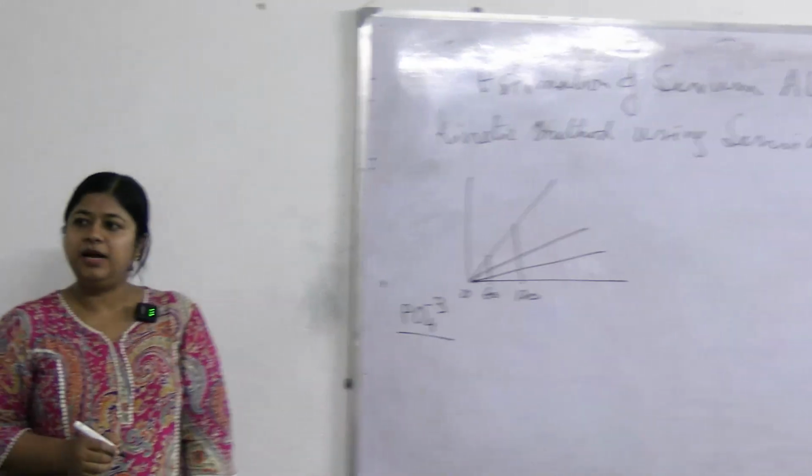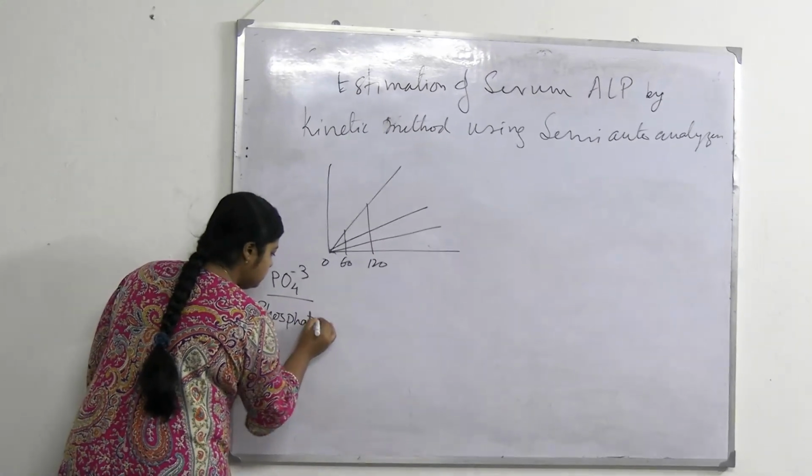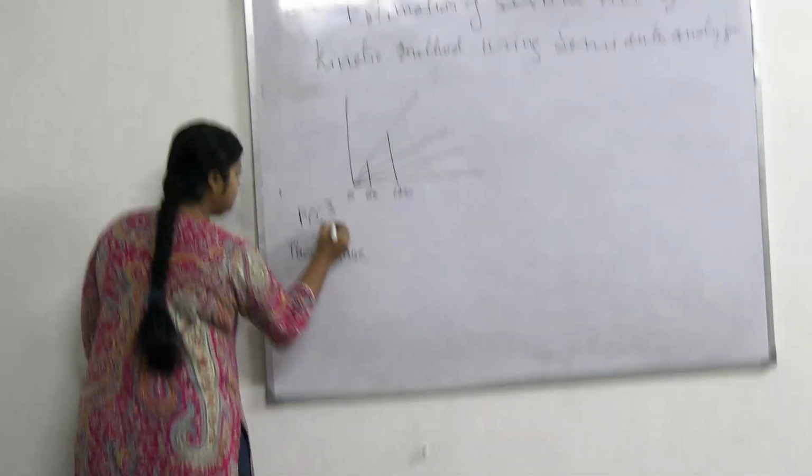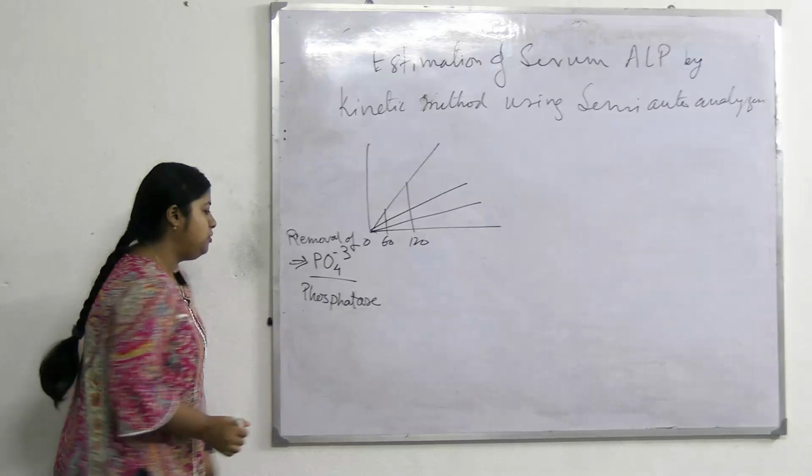Serum alkaline phosphatase. Alkaline phosphatase is a liver enzyme. And what is the role of phosphatase enzyme? Phosphatase, from the name phosphatase, what is its enzymatic activity? Remove phosphate group. So, this group is removed by phosphatase enzyme. Removal of phosphate group by phosphatase enzyme.